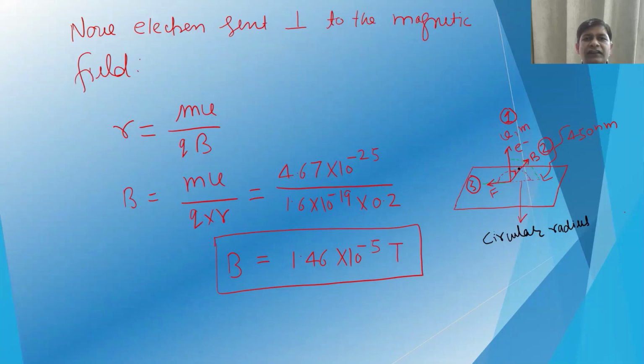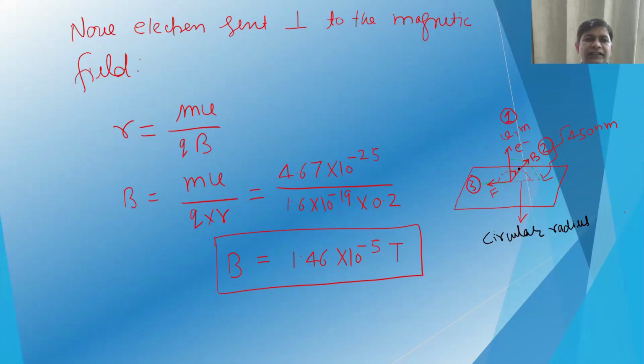Now, in this schematic diagram, this is a plate and 450 nanometer radiation is shining on it and an electron is emitted. This is step 1. The electron is emitted with a velocity v and mass m, and the magnetic field B is applied perpendicular, in direction 2. The force on this electron will be in direction 3, which forces the electron to bend, and the bending radius is given as 20 centimeter.